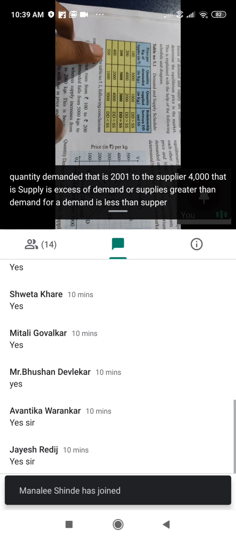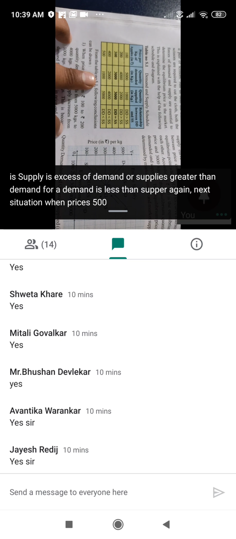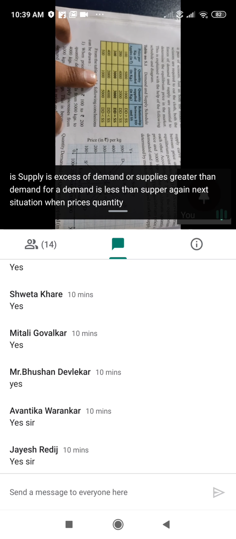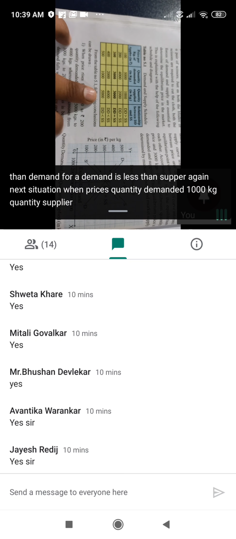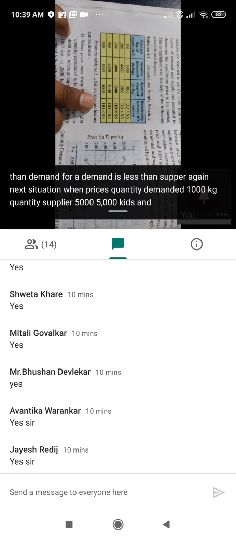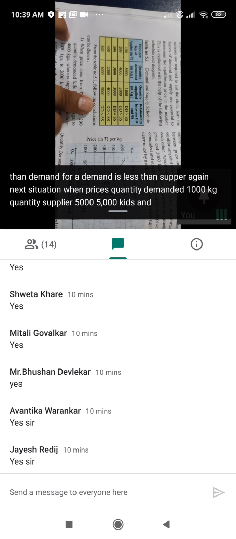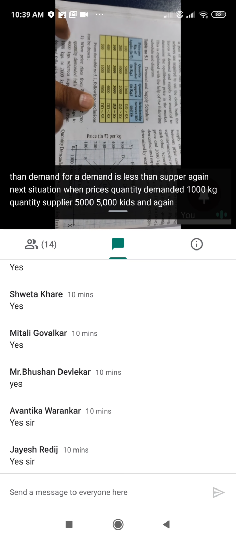Again, next situation, when price is 500 per kg, quantity demanded is 1000 kg, quantity supplied 5000 kg, and again supply is in excess of demand.